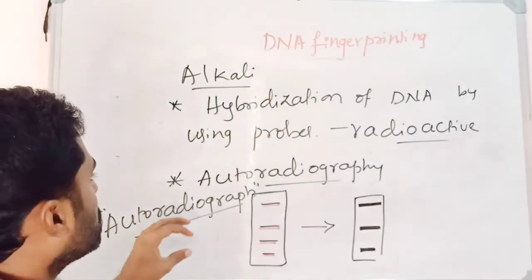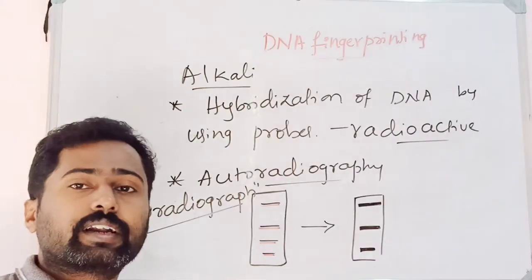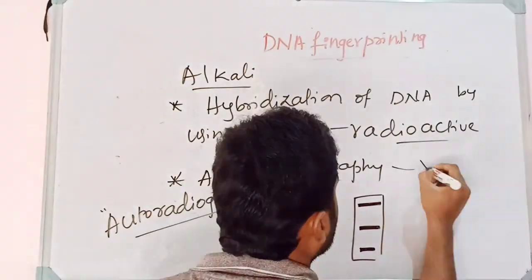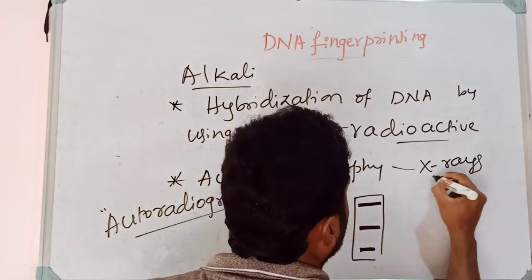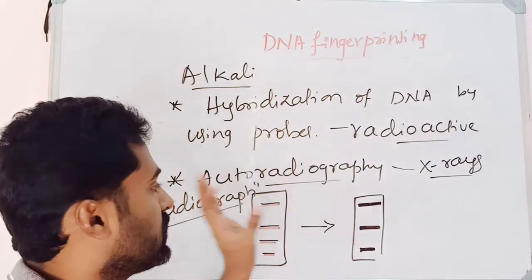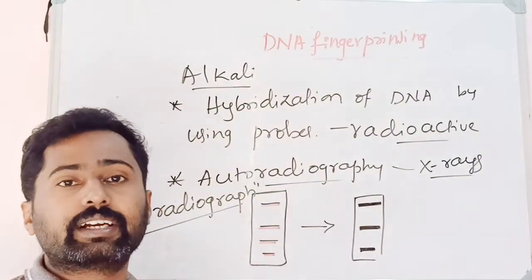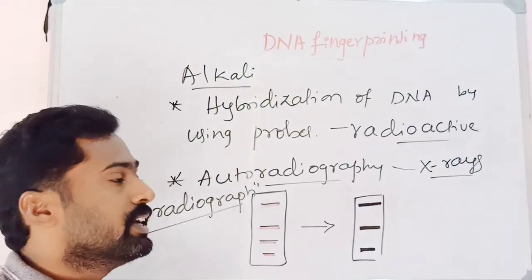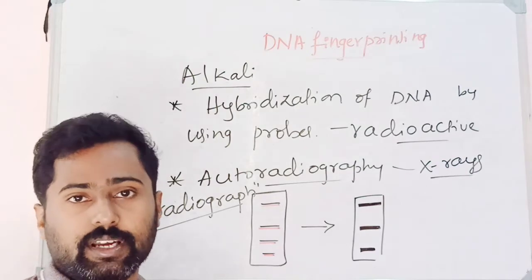So this is the next step, what is called autoradiography, where the nitrocellulose sheet is exposed to X-rays. Then the next thing is, a profile is ready. A profile is created now. So what is the next thing? The comparison between the profiles.